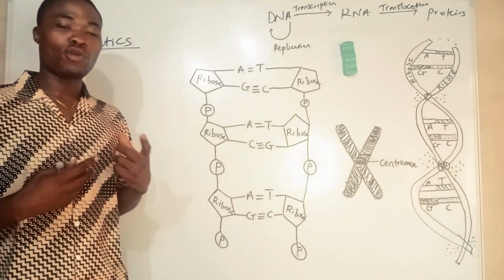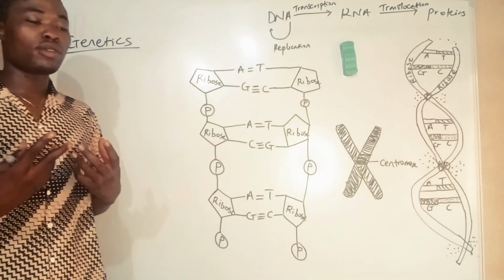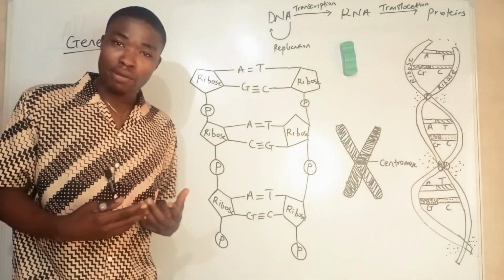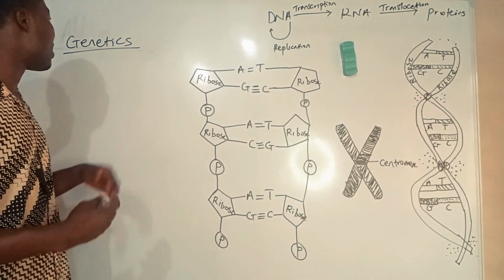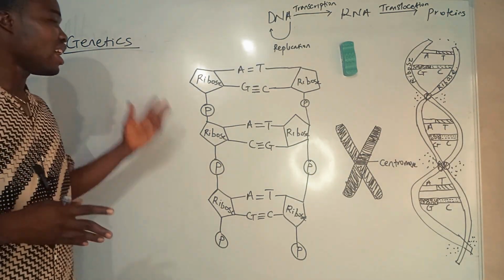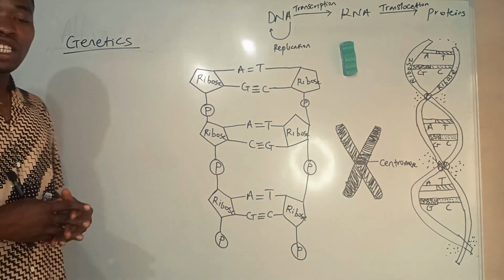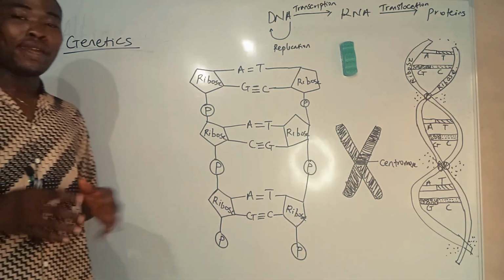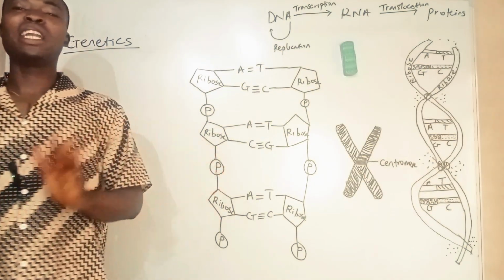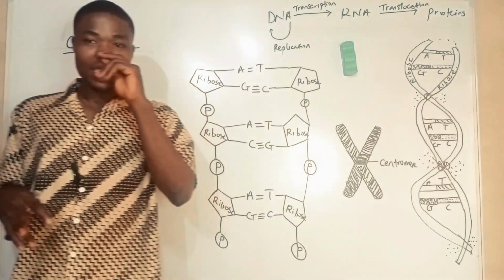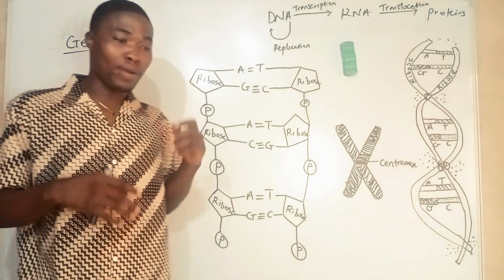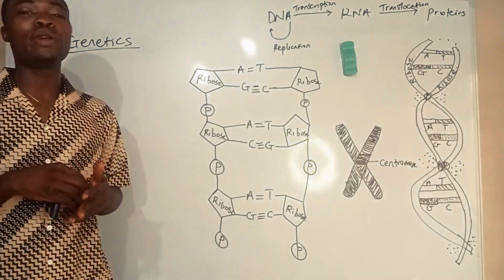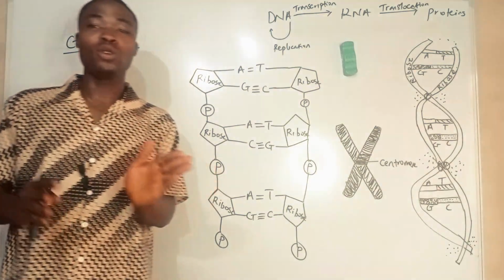In the next video, we're going to do more of Mendelian inheritance. We're going to talk about Gregor Mendel, an Austrian monk who is popularly known as the father of genetics. He did a lot of research on genetics, and till today, some of his research is still very valid. I'm going to talk about Mendelian genetics and non-Mendelian genetics, because there are some genetical characters and properties of organisms today that Mendel's theory could not explain. So in the next video, I'm going to look at that.